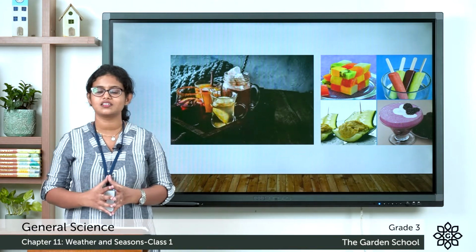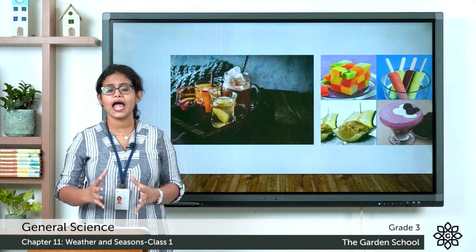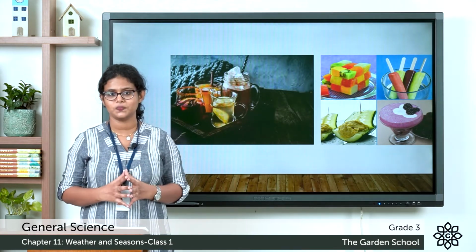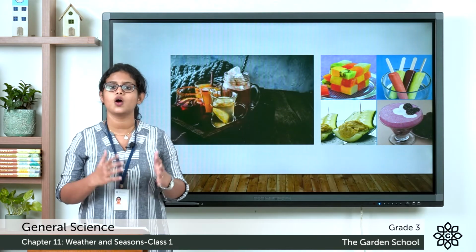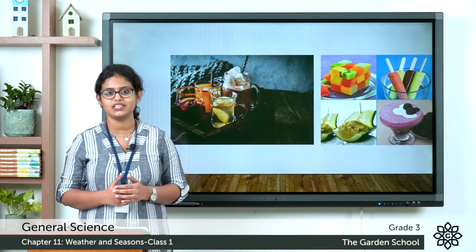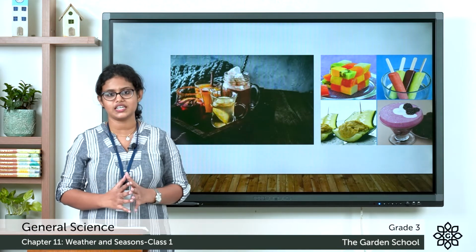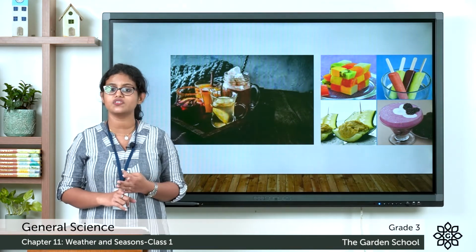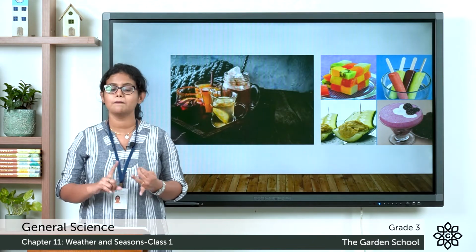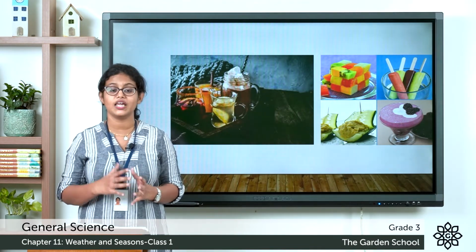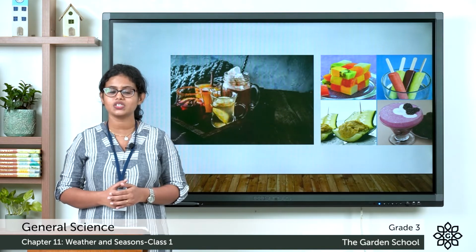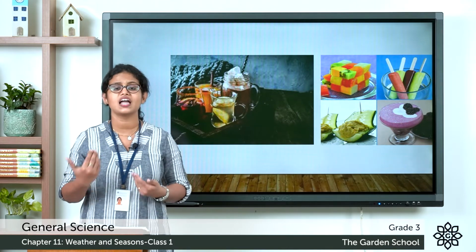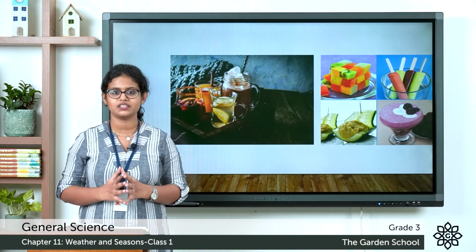So this is our chapter, Weather and Seasons. Here we learnt about weather. Then in that we learnt that weather changes frequently. It does not remain the same. Then we learnt about the 3 different seasons. Which are the 3 different seasons? Summer, monsoon and winter. Then what did we learn? We learnt about how seasons affect living things. It affects plants, animals and human beings.